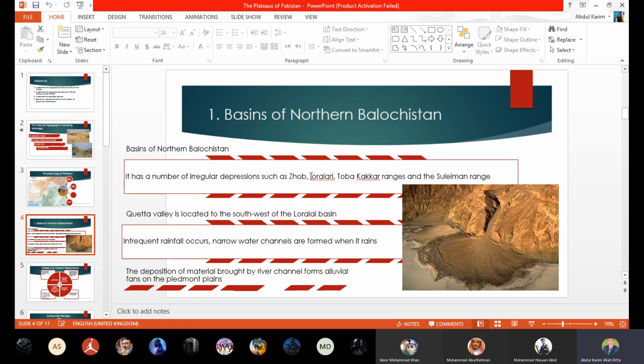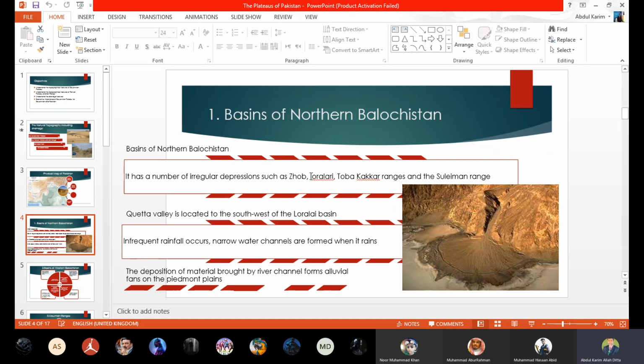When these water channels flow down, they form some features, and these features are formed when there is deposition of material. They say that alluvial fans are formed on Piedmont plains. Here I will involve your imagination, beta.